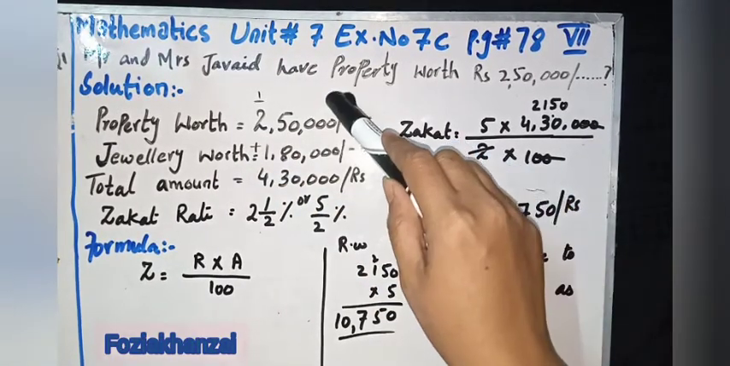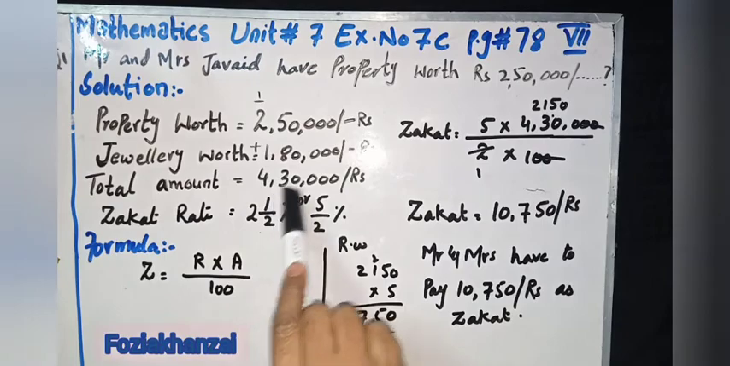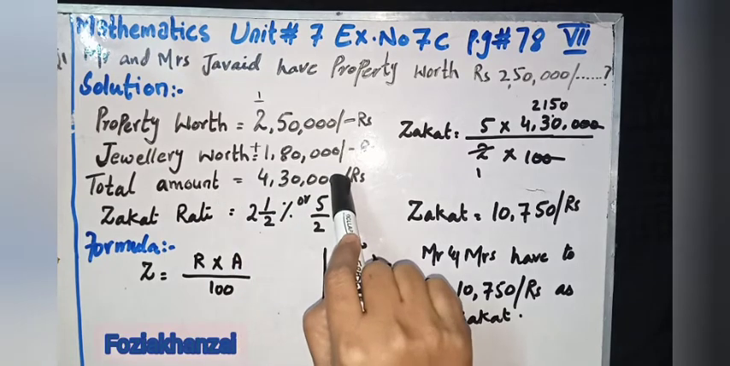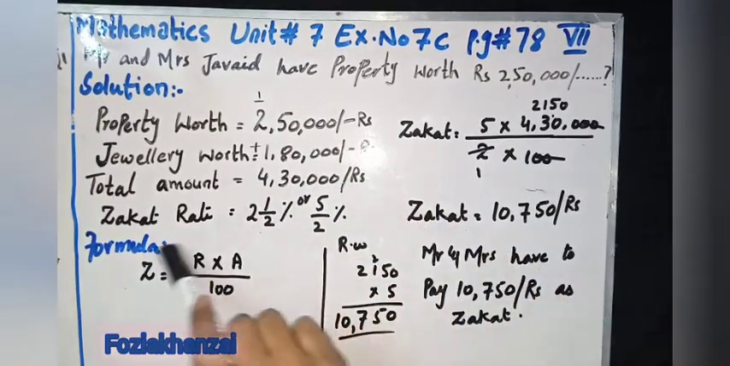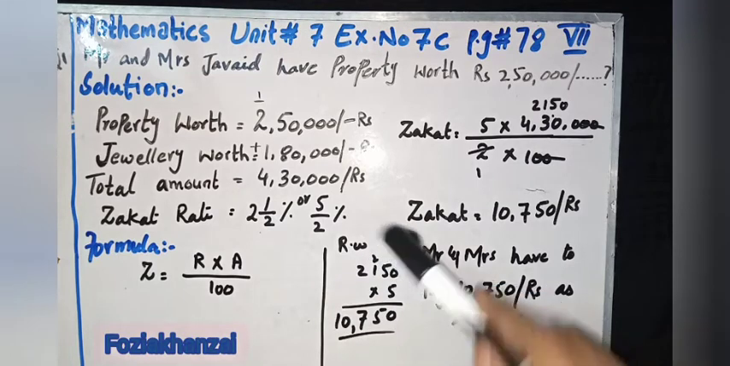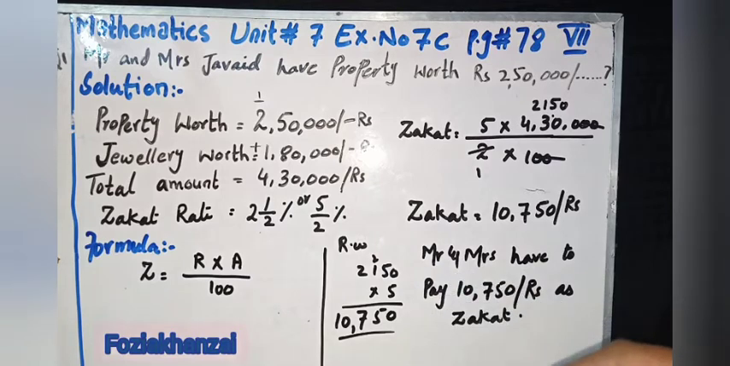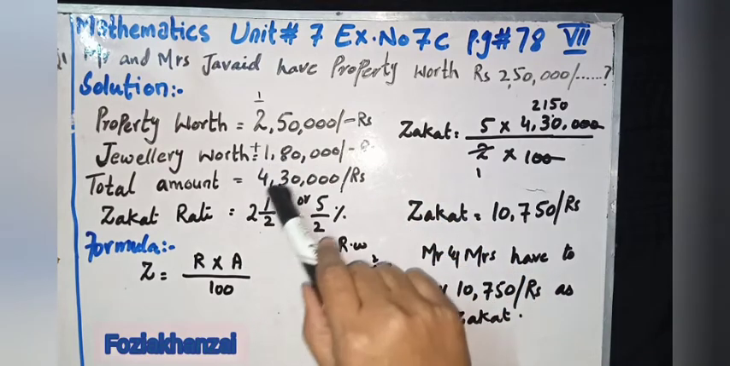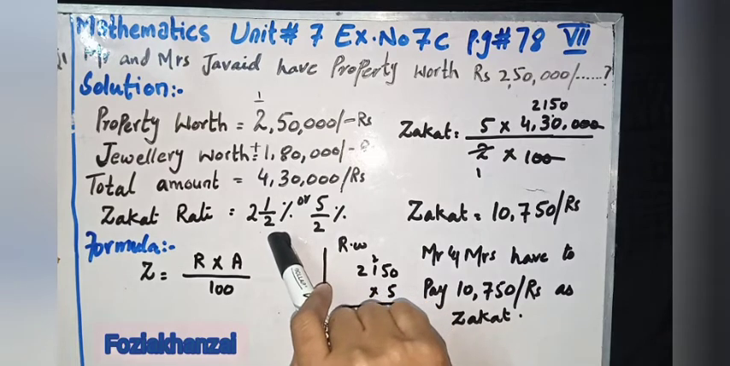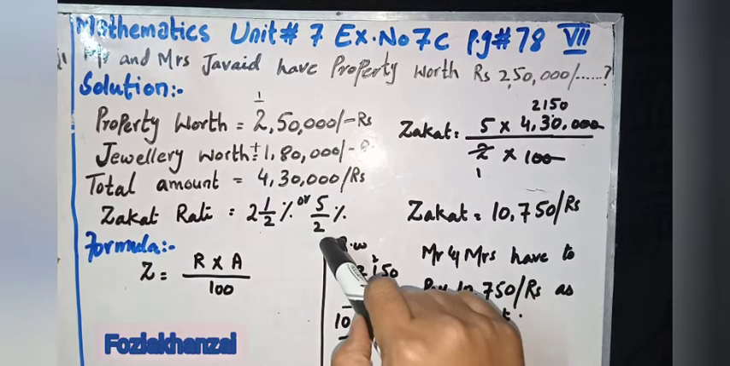First we add them. After adding, 4,30,000 is the total amount. Rate of zakat is given. The rate of zakat is fixed in Islam, and all Muslims have to pay zakat after a whole year. 5/2, or 2 whole number 1/2, is the rate of zakat in Islam. The rate of zakat is fixed, 2 rupees 50 paisa.